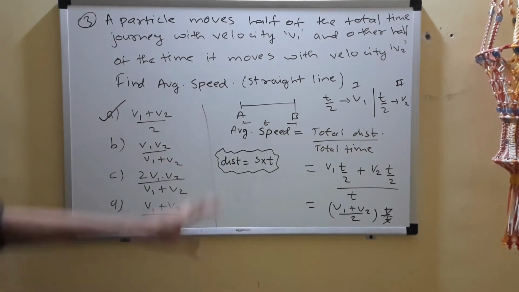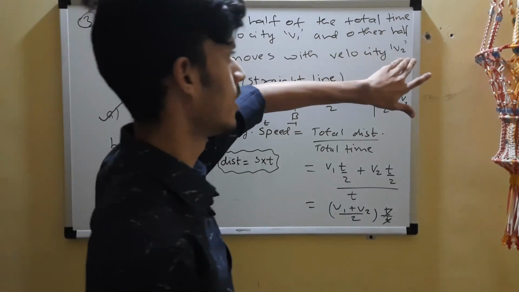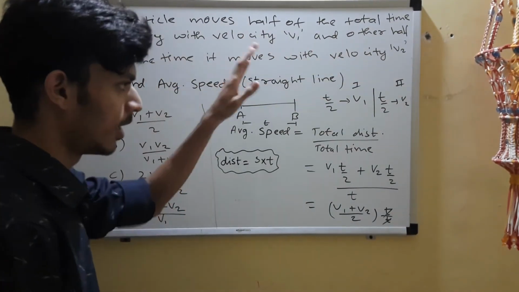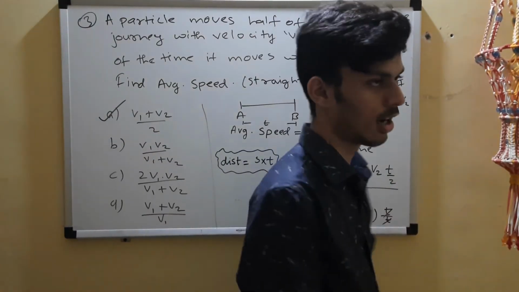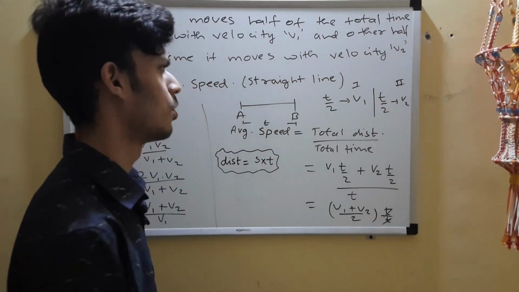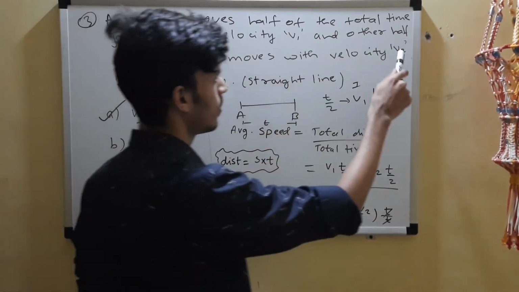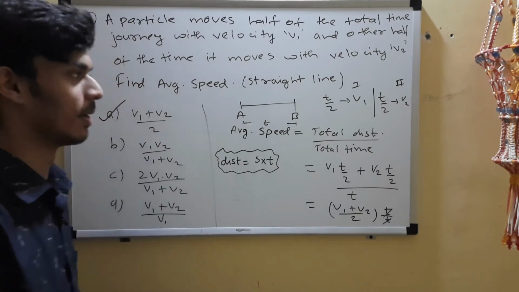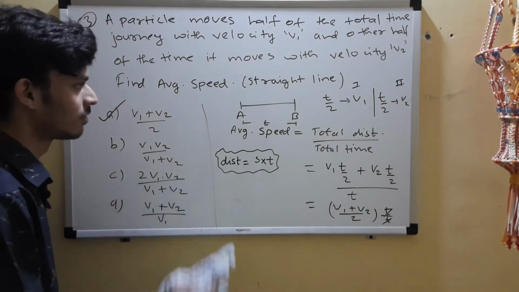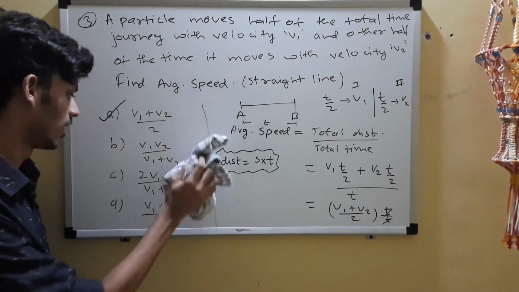Like if they provide you values here, 40 and 60, half of the time it travels with 40 meters per second and the other half with 60 meters per second. All you have to do is 40 plus 60 upon 2, which is 50 average, instead of doing this whole thing with values.